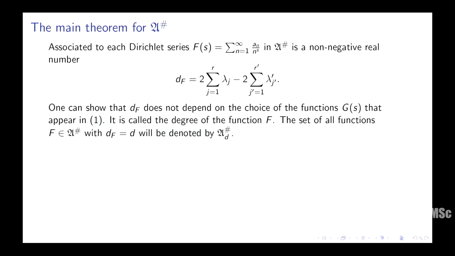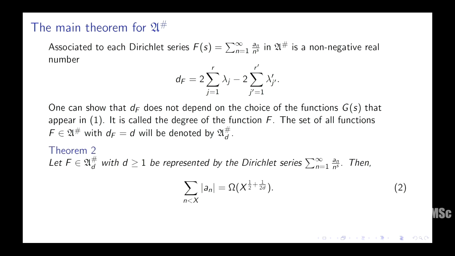So it makes perfect sense to say the degree of a function F in this class is something, and I will denote the class of all functions in A^# such that d_F equals d by A^#_d. Okay, so that's the degree of the thing, and of course, for the familiar examples, the degree of the Riemann zeta function is 1, the degree of an L-function of a modular form is 2, the degree of the symmetric square L-function of a Maass form is 3, and so on, right?